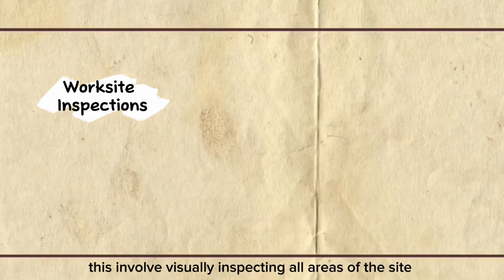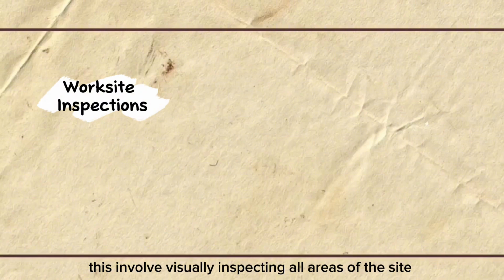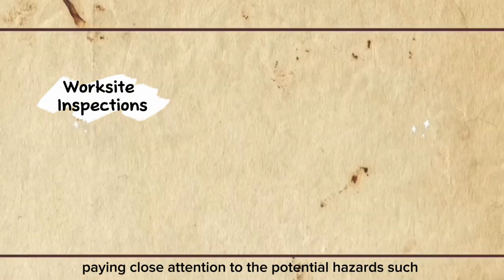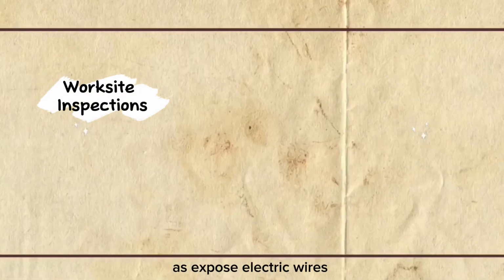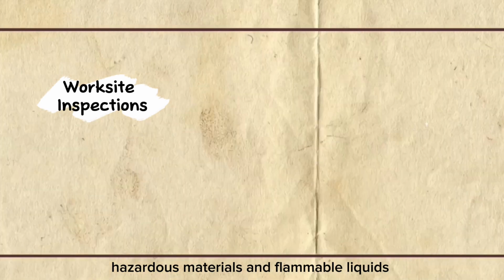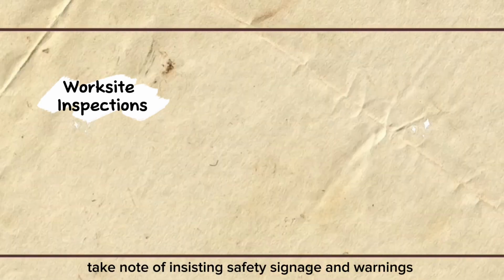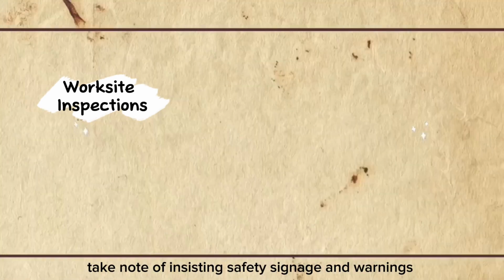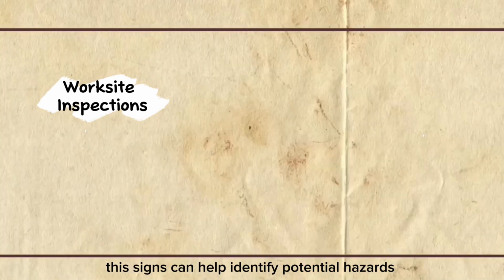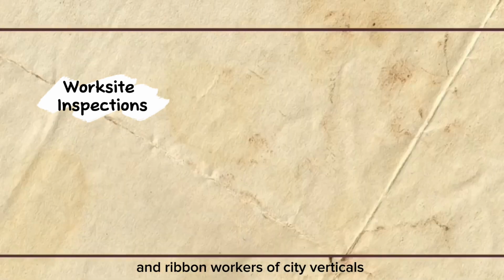These involve visually inspecting all areas of the site, paying close attention to potential hazards such as exposed electrical wires, hazardous materials, and flammable liquids. Take note of existing safety signage and warnings. These signs can help identify potential hazards and remind workers of safety protocols.